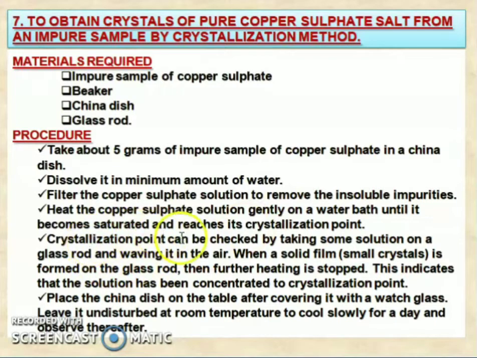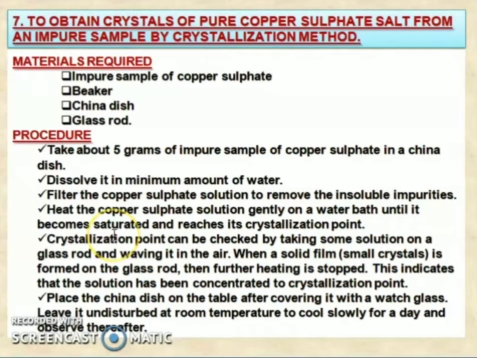The crystallization point can be checked by taking some solution on a glass rod and waving it in the air. When a solid film, that is small crystals, forms on the glass rod, further heating is stopped. This indicates that the solution has been concentrated to the crystallization point.